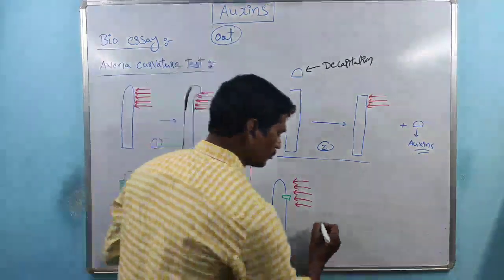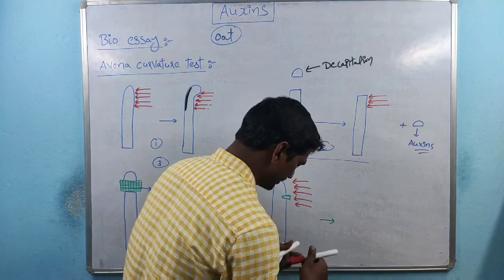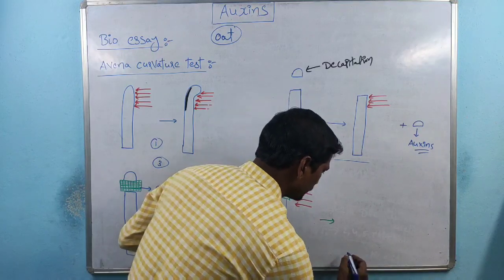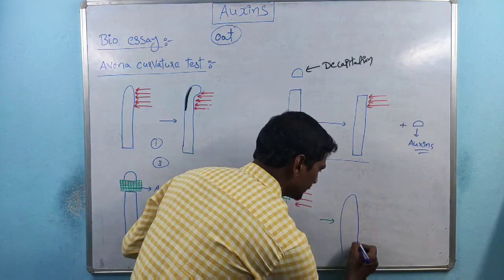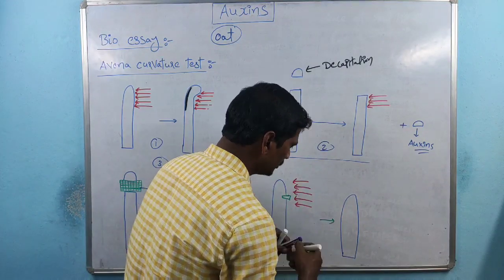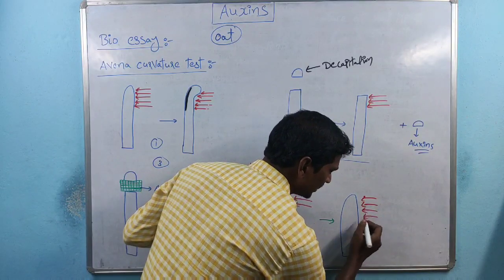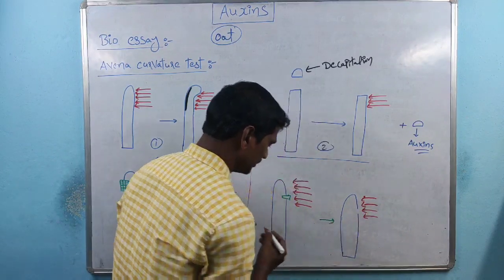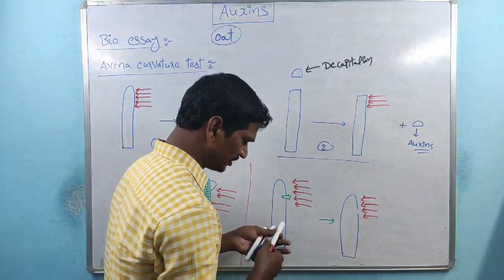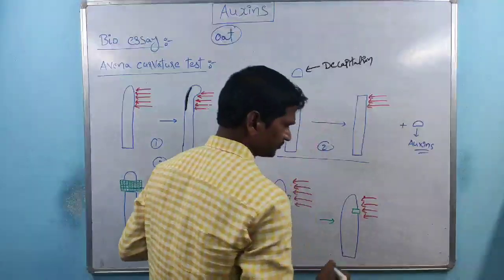So here the bending still takes place. Remember, we inserted the mica part exactly where we illuminated the light, on that side, right?